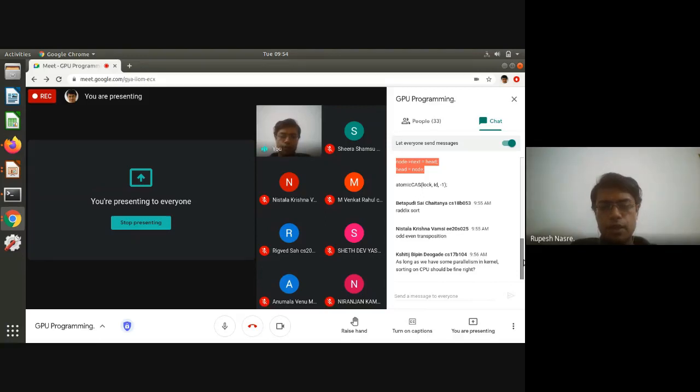As long as we have some parallelism in the kernel, sorting on CPU should be fine. Again, I would like this to be deferred to what the TAs suggest. I'm not sure if they will allow you to do it on CPU. If they say go ahead, well and good. But they might have some expectation which I'm not currently aware of. It's best to check with them once.